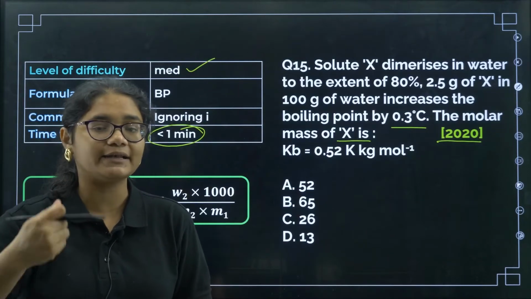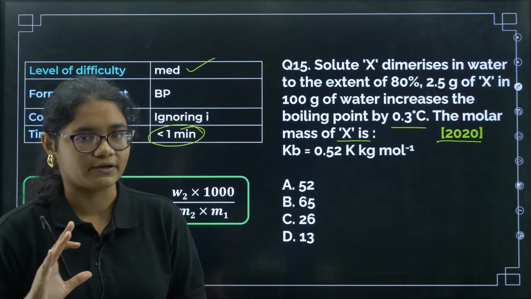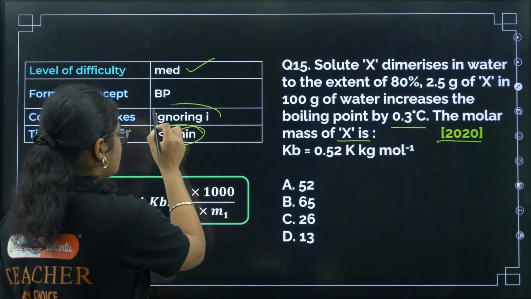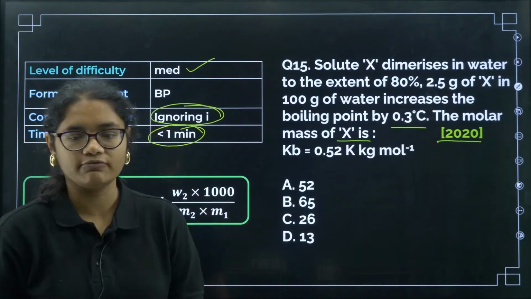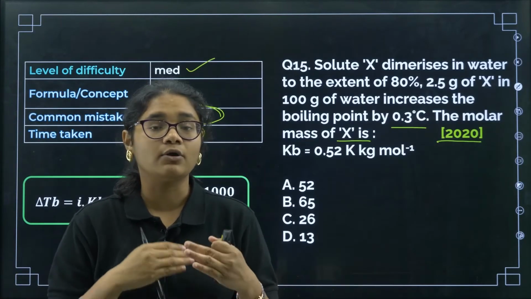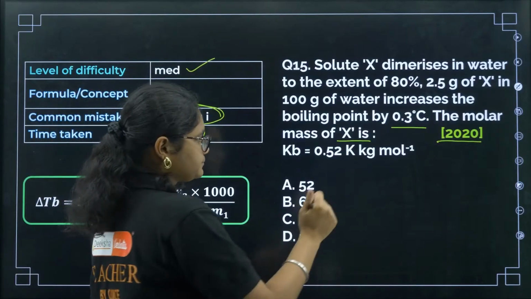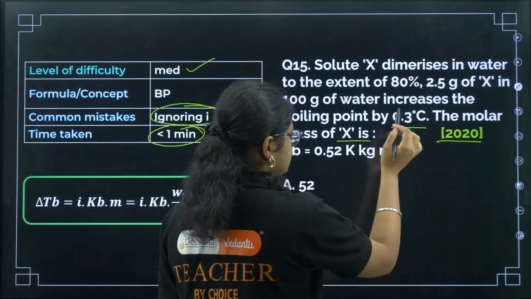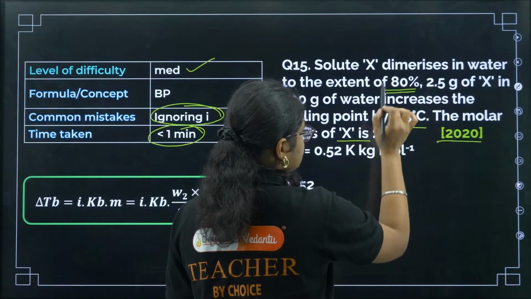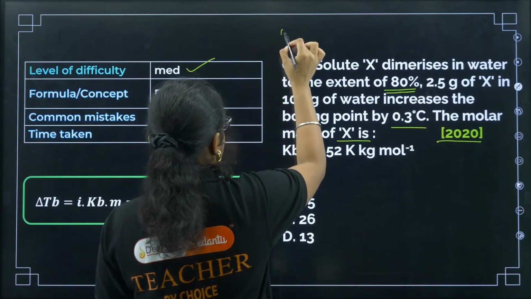If you can immediately get to know that this question includes Van 't Hoff factor, right? Now what can be the common mistake? That is your ignoring of I value. Many people might not consider this I value, or they may not know the formula to calculate the I value, okay. So let us first see, we need to calculate molar mass. Dimerizes, okay, so X, the alpha value is 80%. So what is the value of I for association?